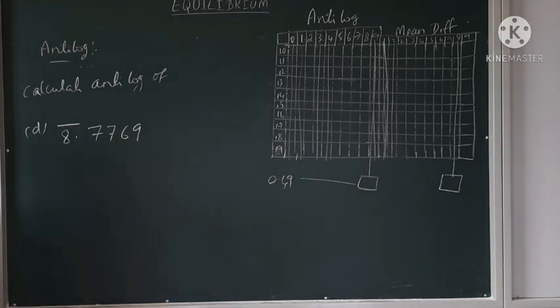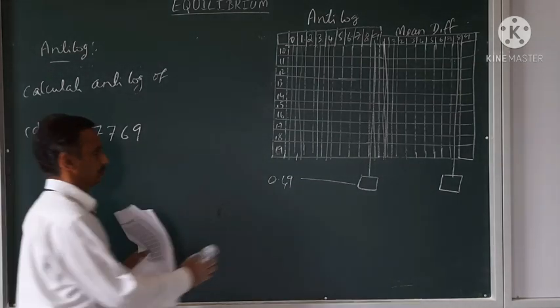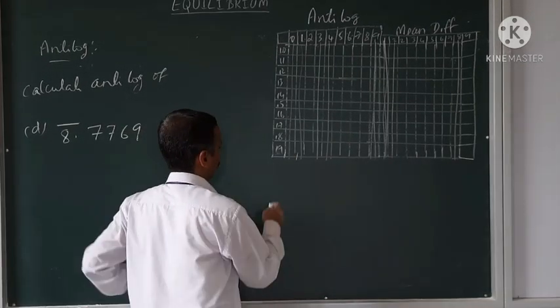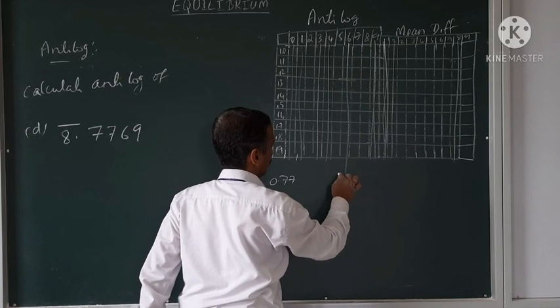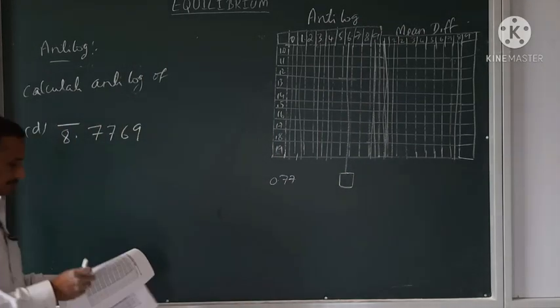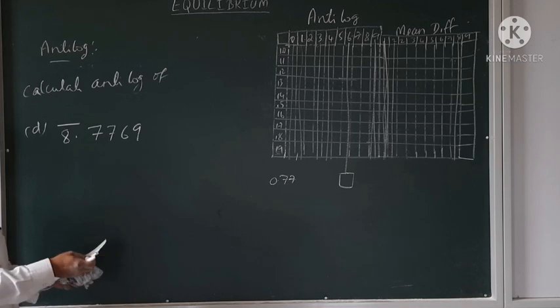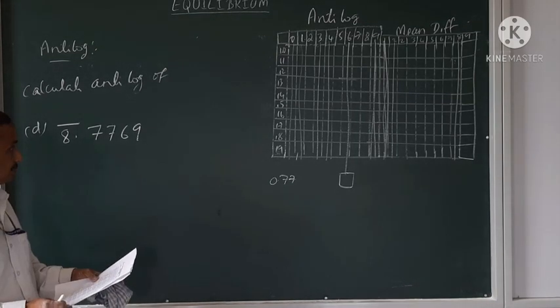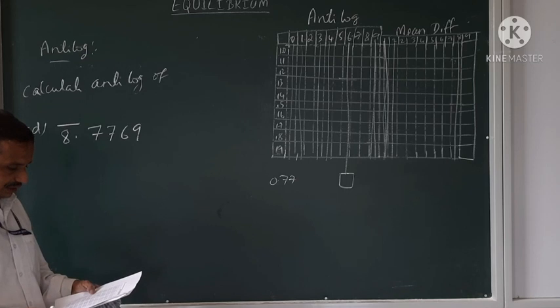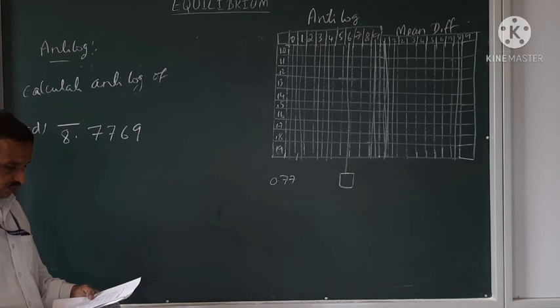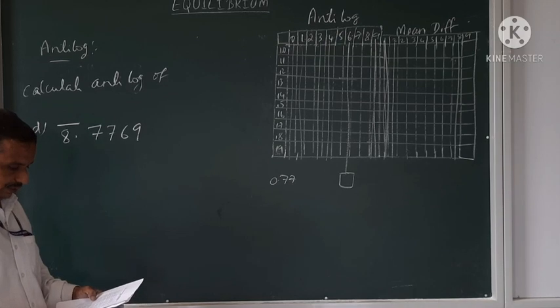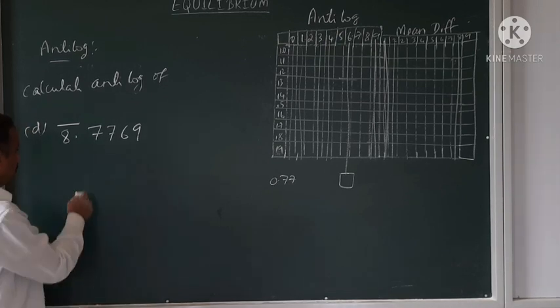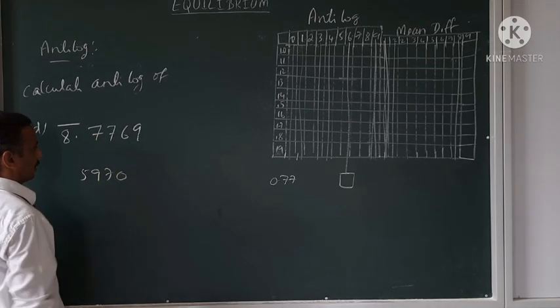7769. For this you have to take the anti-logarithm. What do you do? Move up to 0.77 and in this move up to 6 and see what the value is. 7 and 6, when they meet each other there, we are getting the value as 5970. 5970 value is there.